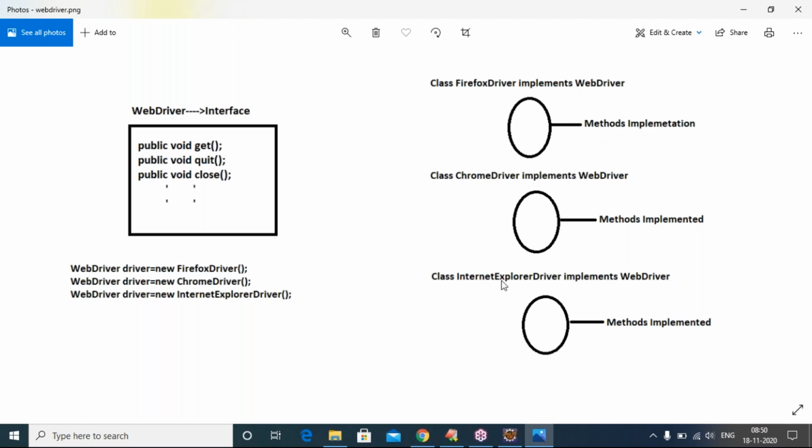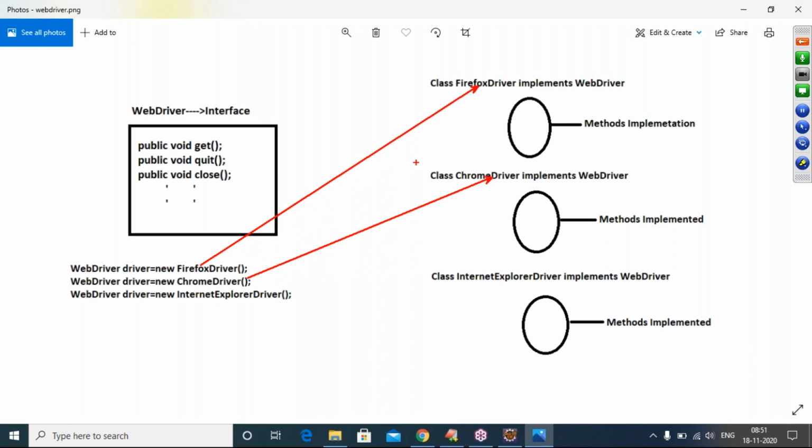ChromeDriver implements WebDriver. Internet Explorer driver implements WebDriver. Whichever method you want to call, create an object of that. If you want to call the Firefox methods, create an object of this. If you want ChromeDriver, create that object. If you want IE, call the method. Simple reason, sir. Then the interviewer will definitely be impressed.